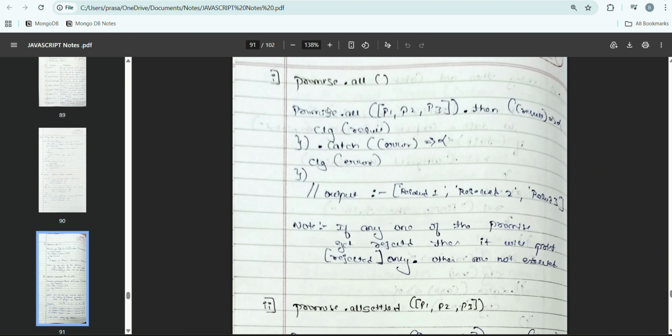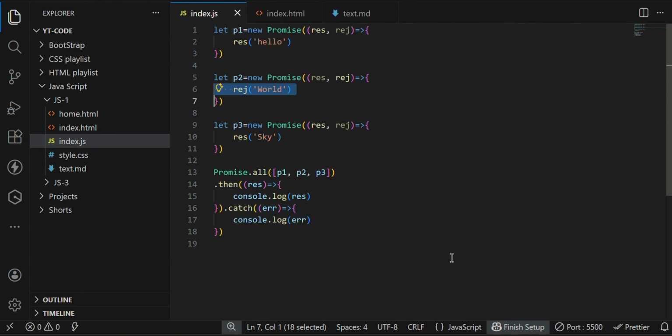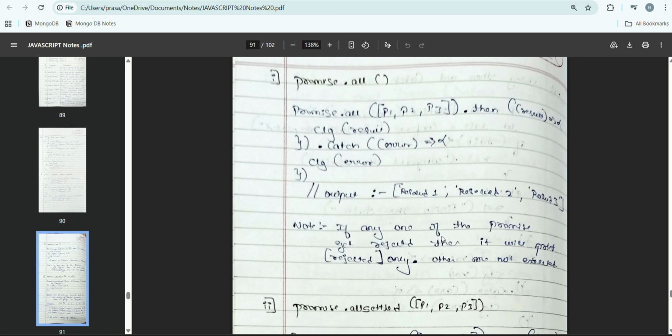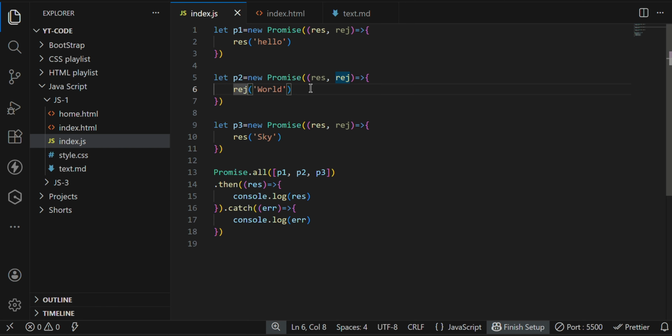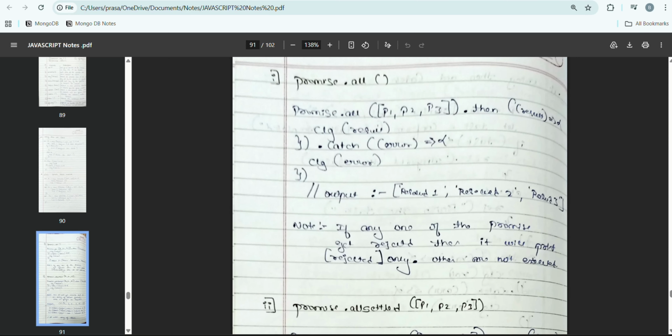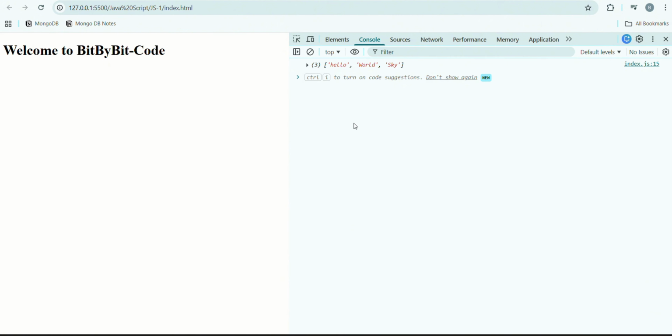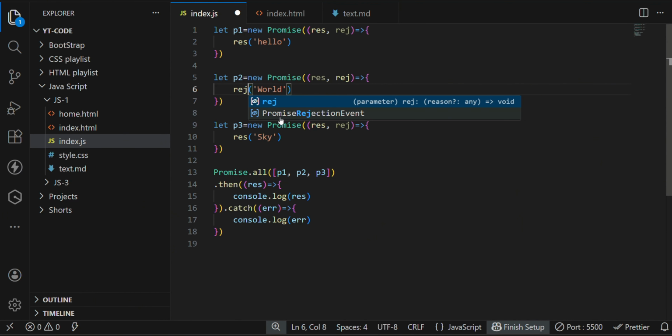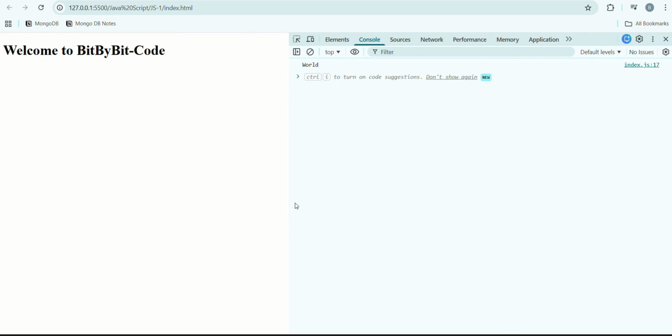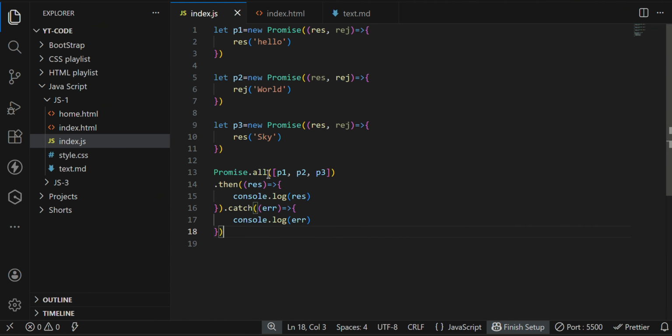You can say Promise.all of p1, p2, p3 dot then result and dot catch. Inside this, if any one of these promises gets rejected, then it will print the rejected only, and the others are not executed. Are you getting it? So inside this, result, and I will save, and if I go back, now I will get an array. If any one is rejected, at that moment the others will not execute, only p2 is going to execute. This is the scenario for Promise.all.